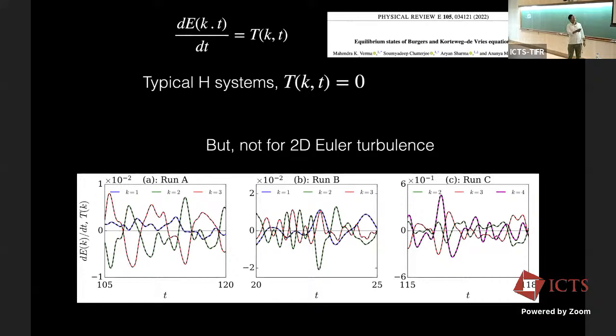I just want to make a remark. In this paper, we looked at the KdV equation as well for this system. For a soliton, which is an ordered structure, we expect that this Tk should be non-zero. But it turns out for a soliton, this is 0. A single soliton, the ideal soliton, is the equilibrium solution. That's what we try to argue.